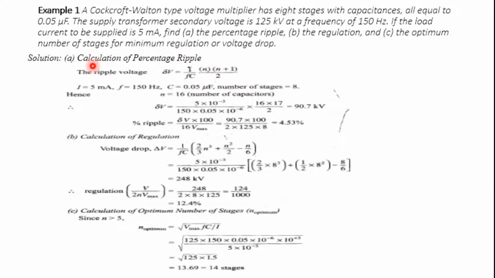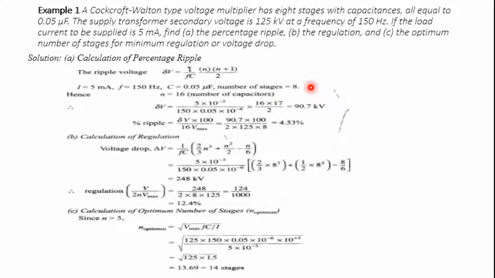So first, consider the calculation of percentage ripple. We know the formula: delta V is equal to I by fC into (n plus 1) divided by 2. So the current in the problem is 5 milliamperes, frequency is 150 Hz, capacitance value is 0.05 microfarad, and the number of stages is 8.